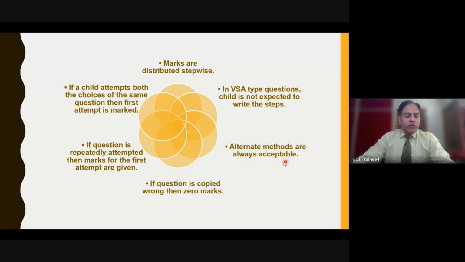Alternate methods are always acceptable, but generally the problem is in class 12 when students actually use IIT JEE shortcut methods. In 10th, generally this type of problem does not occur. But even if there is a different alternative approach, I always prefer to give the full mark. But I have met certain teachers who do not appreciate that.